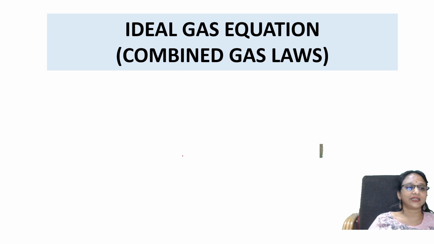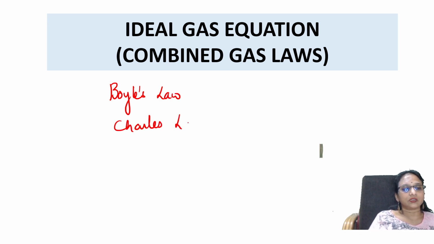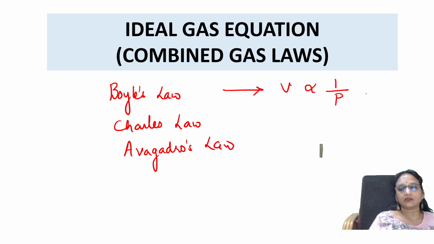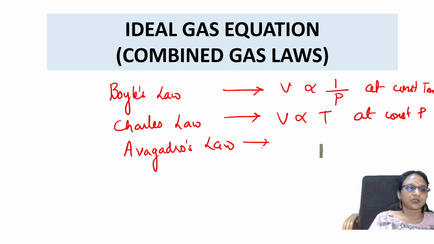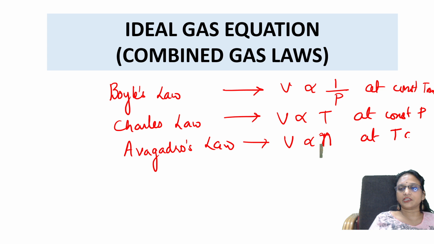Ideal gas equation, combined gas law. Now we are going to combine Boyle's law, Charles's law, and Avogadro's law. What is Boyle's law? V is directly proportional to 1/P at constant temperature. Volume is directly proportional to T at constant pressure. Volume is directly proportional to n at constant T and P. Combining all.